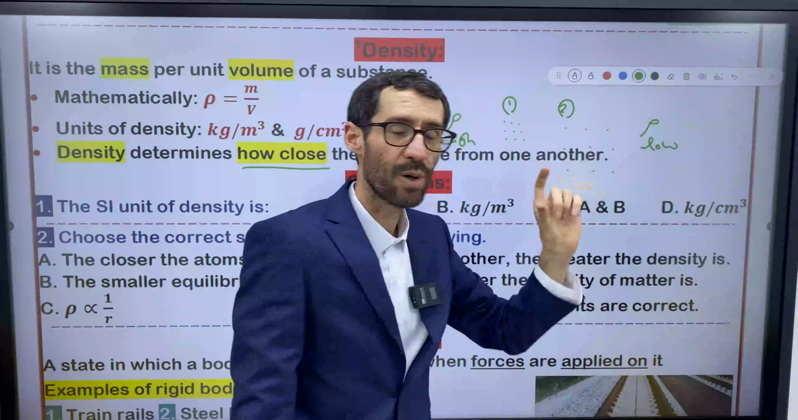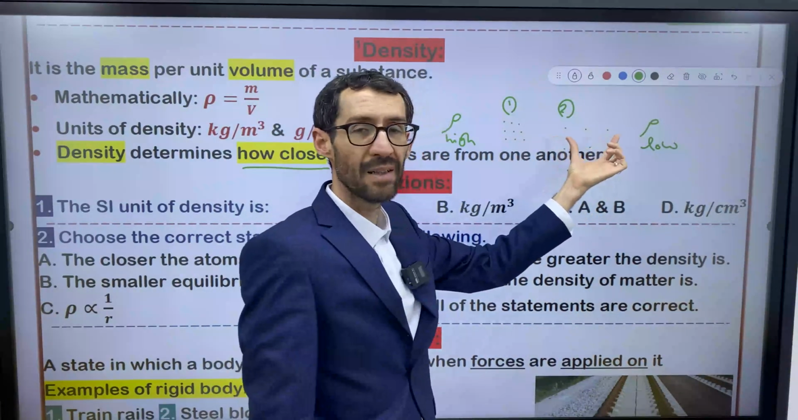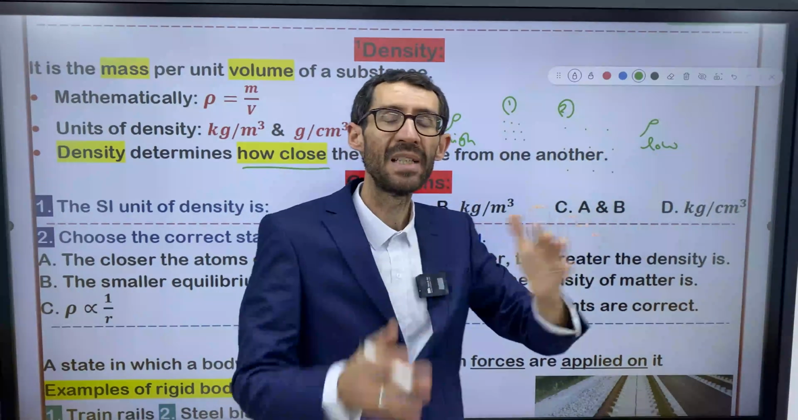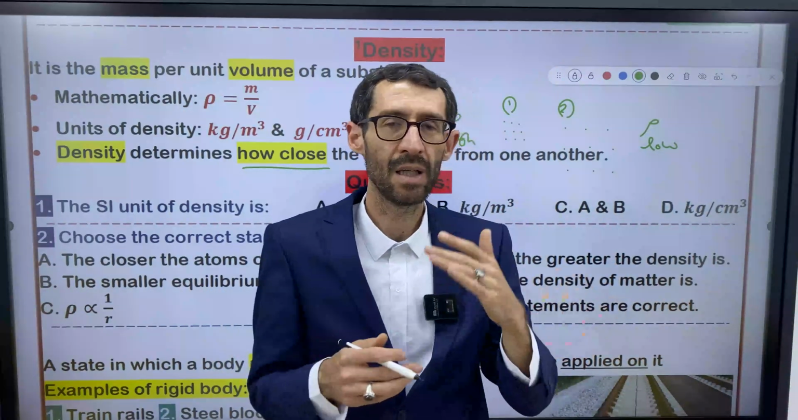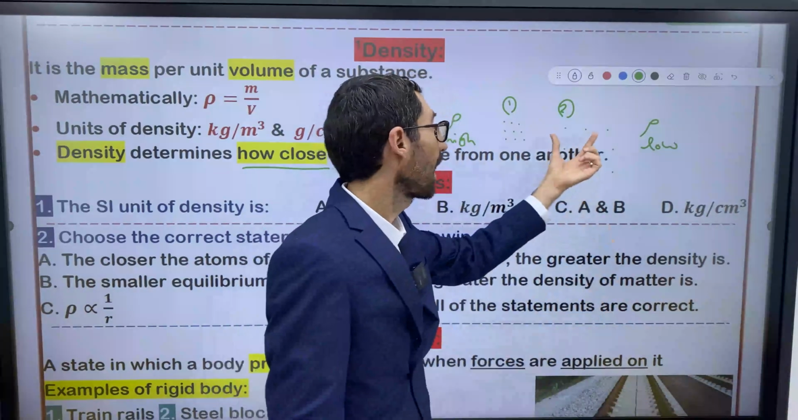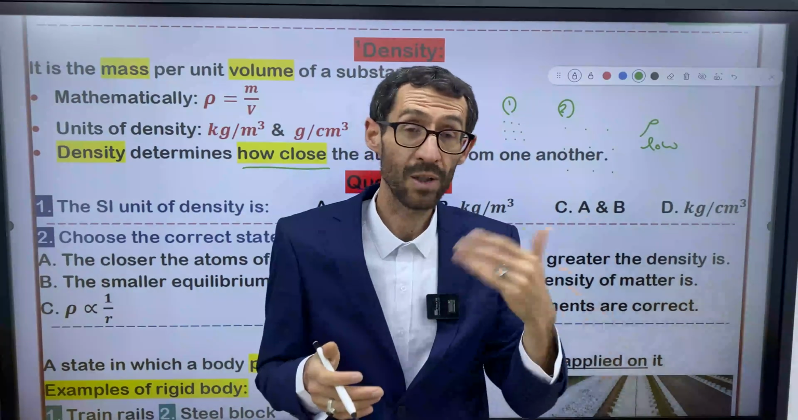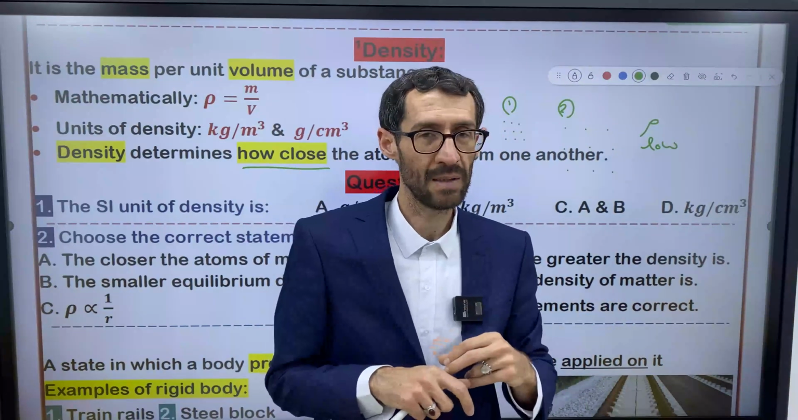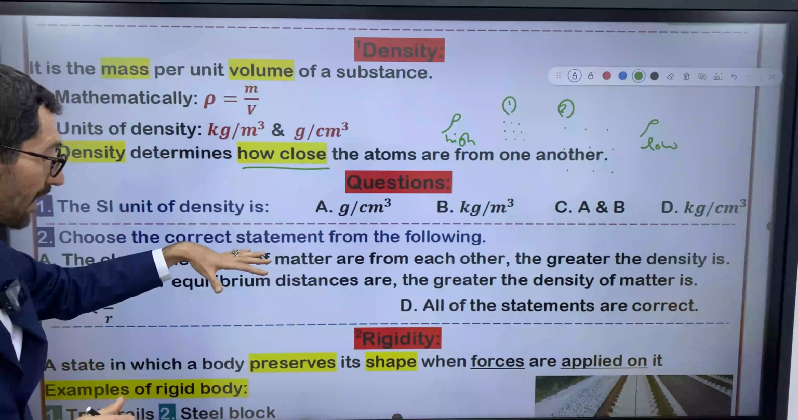So, I have a question. I want you to think about it. Can I say the larger the atoms are, the larger the equilibrium distance is, and the lower the density is? We can say this. The higher the equilibrium distance is, the lower the density. So I told you there's an inverse relationship between density and the distances among the particles.